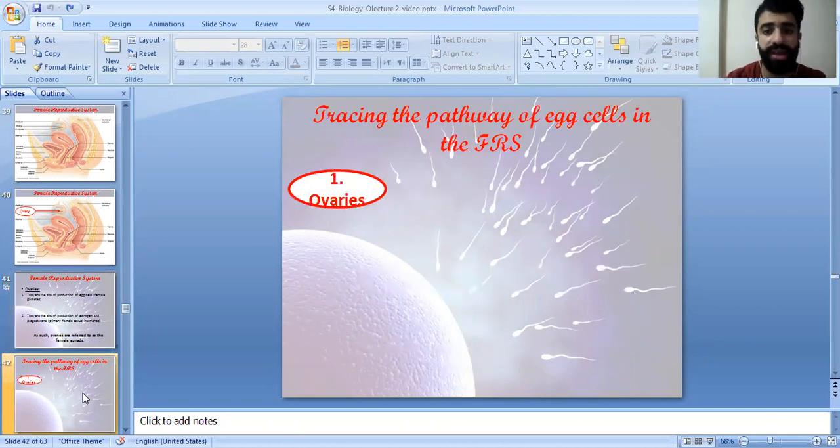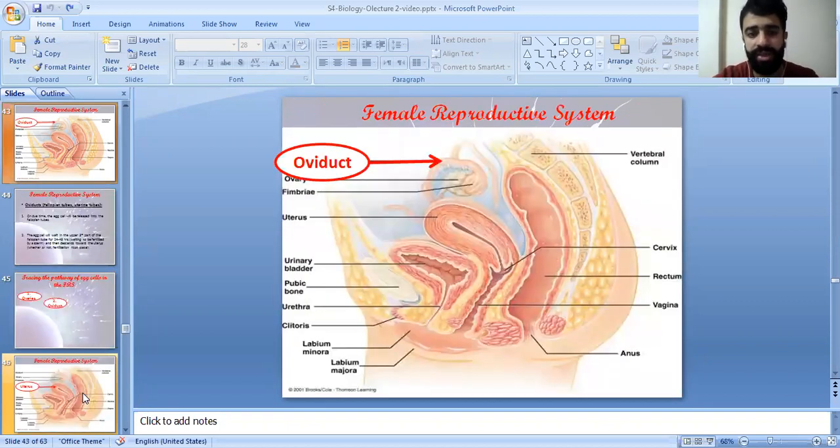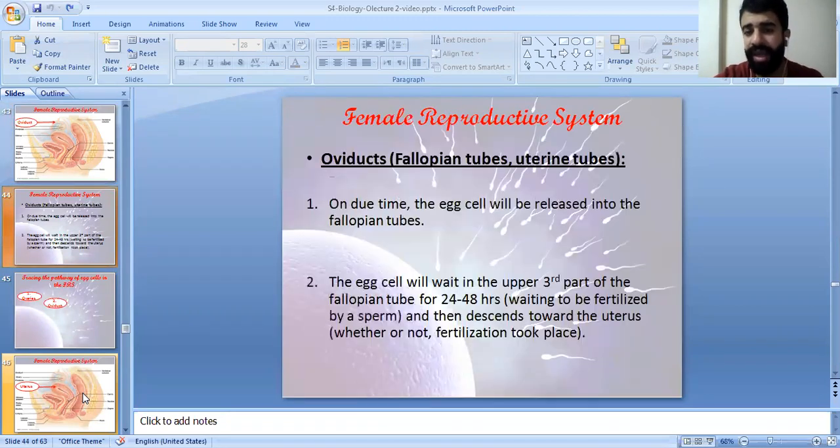So let's start tracing the pathway of the egg cells in the female reproductive system. We start at the level of the ovaries, then we move to the oviduct. Oviduct has another name. It's called fallopian tubes or uterine tubes. In due time, the egg cell will be released into the fallopian tube. The egg cell will wait in the upper third of the fallopian tube for about 24 to 38 hours, waiting to be fertilized by sperm. And then it descends toward the uterus, whether or not fertilization took place.